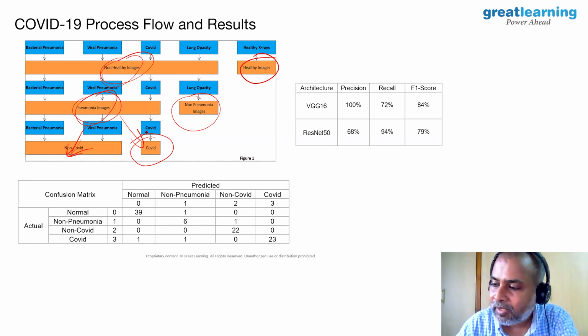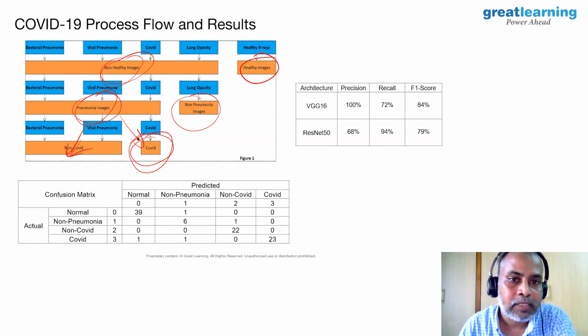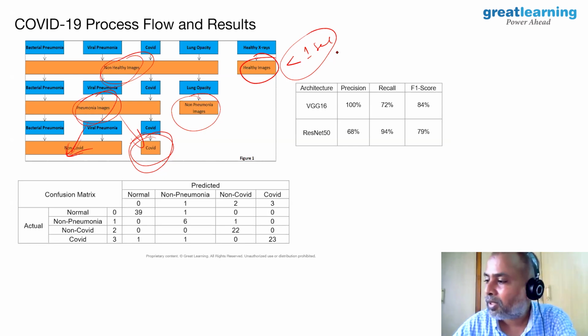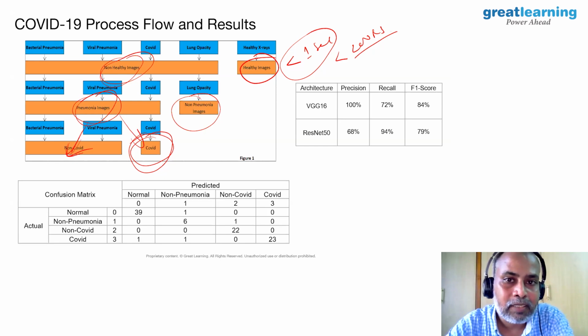Now if you look at this, how much time does it take to detect as soon as the X-ray is taken? Less than 1 second. And approximately how much money does it cost? Less than 200 rupees. If you look at the present tests, the numbers are enormous, in lakhs as of now.